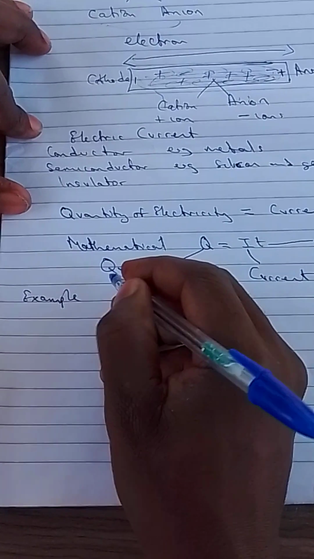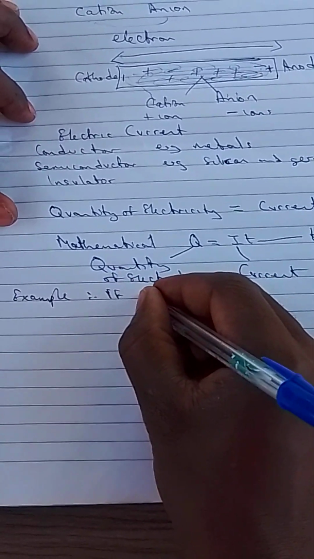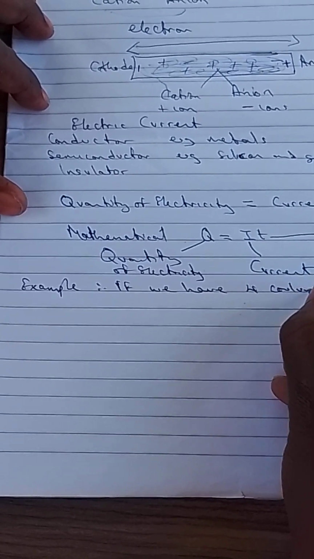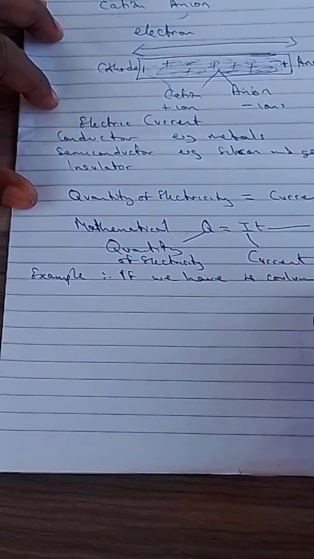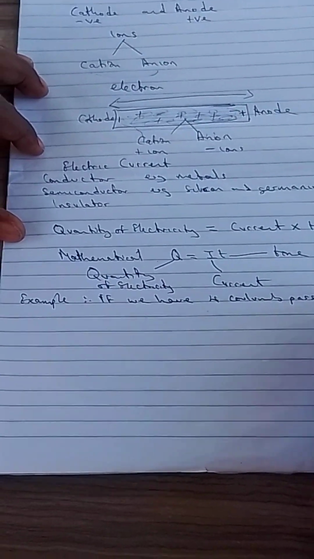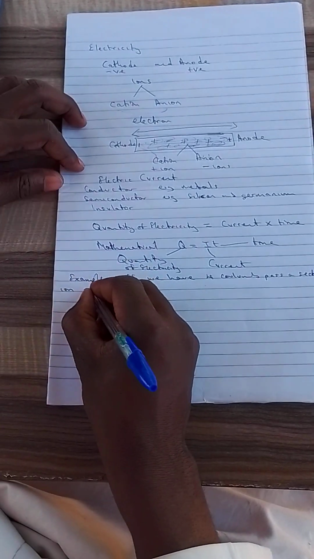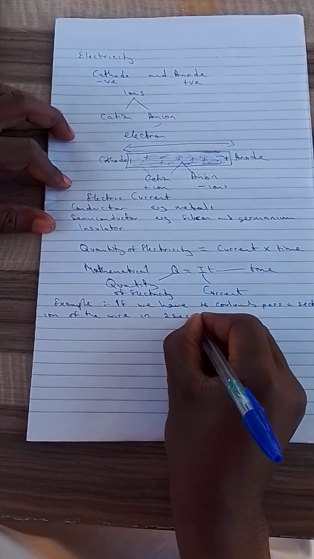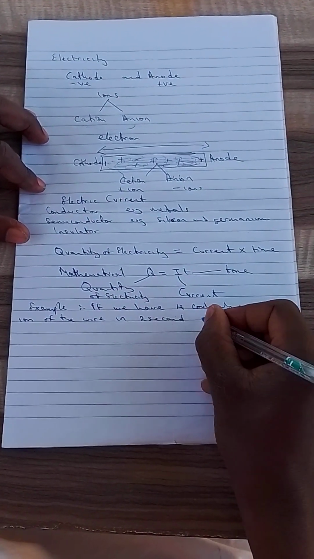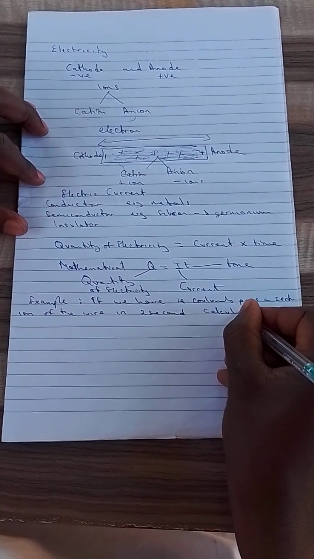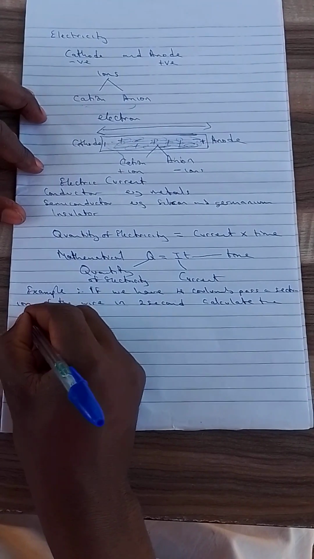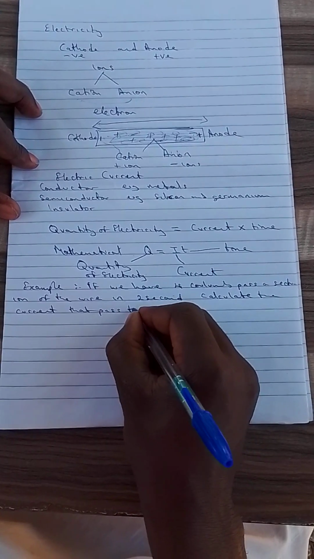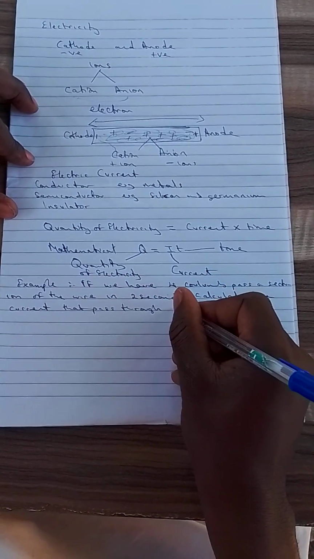The example says, if 4 coulombs pass a section of the wire in 2 seconds, calculate the current that passed through it.